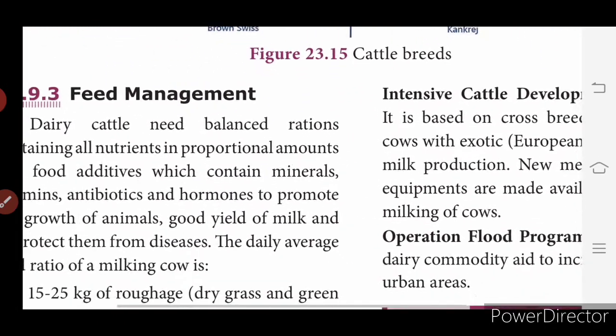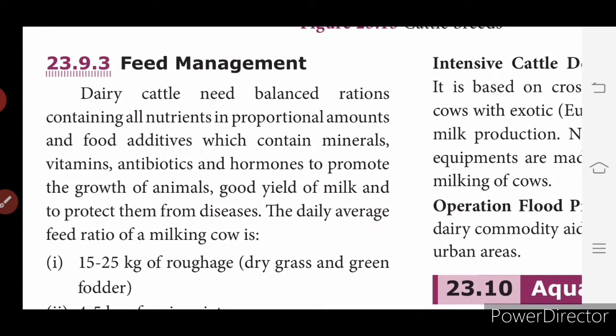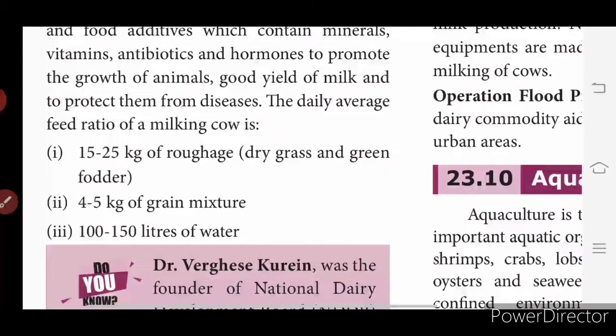Now we will see the feed management of these dairy cattle animals. The dairy cattle need balanced rations containing all nutrients in proportional amounts and food additives which contain minerals, vitamins and antibiotics. The average daily feed ration of a milking cow is 15 to 25 kg of roughage, then 4 to 5 kg of grain mixture and 100 to 150 liters of water.